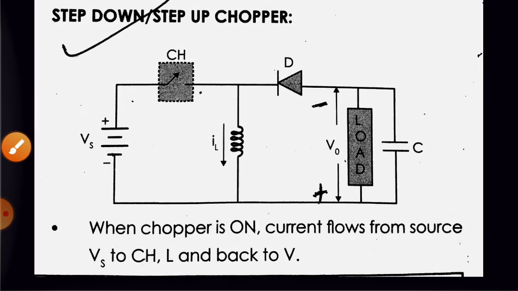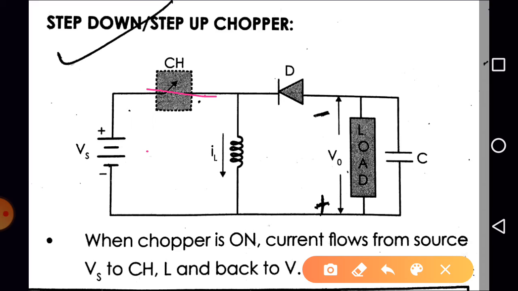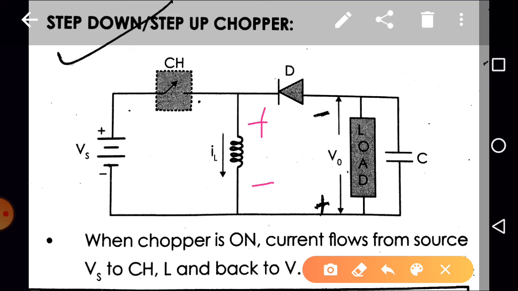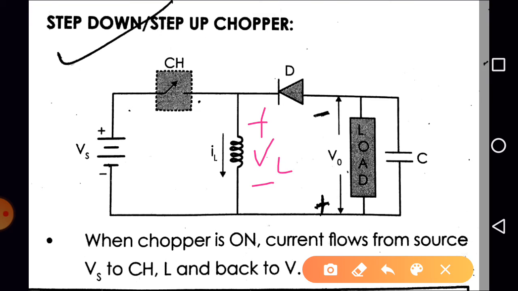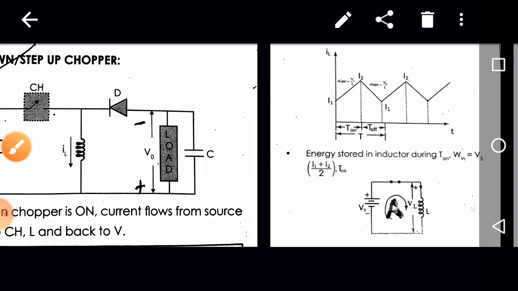Next, when the switch is in the on state, what will happen? The current will flow from Vs, switch, load, inductor, and again back to Vs, means current will flow like this. Okay, so what is the voltage across the inductor? Current is in the downward direction, so it is plus minus, and here it should be VL. Here it is plus, here it is minus, the voltage is VL. Can we apply KVL? It is plus Vs minus VL is equal to 0. So VL is equal to Vs, right?